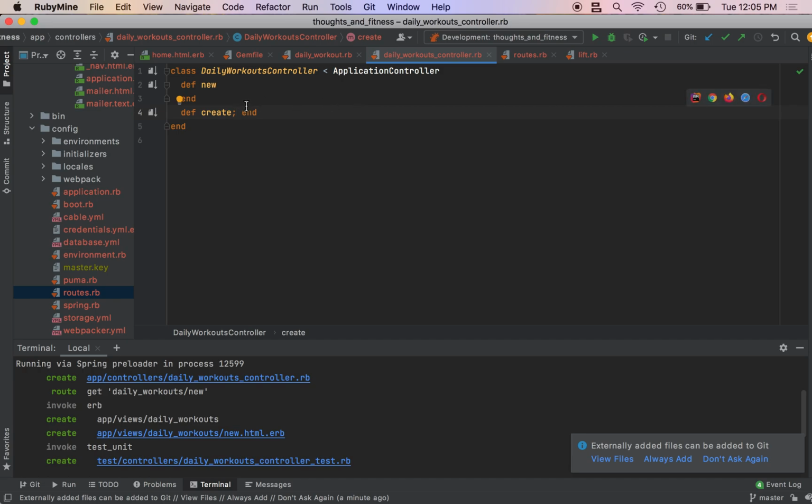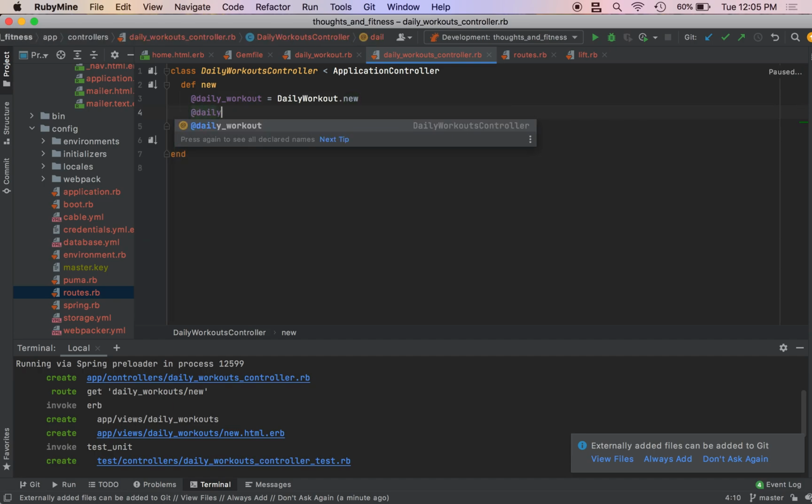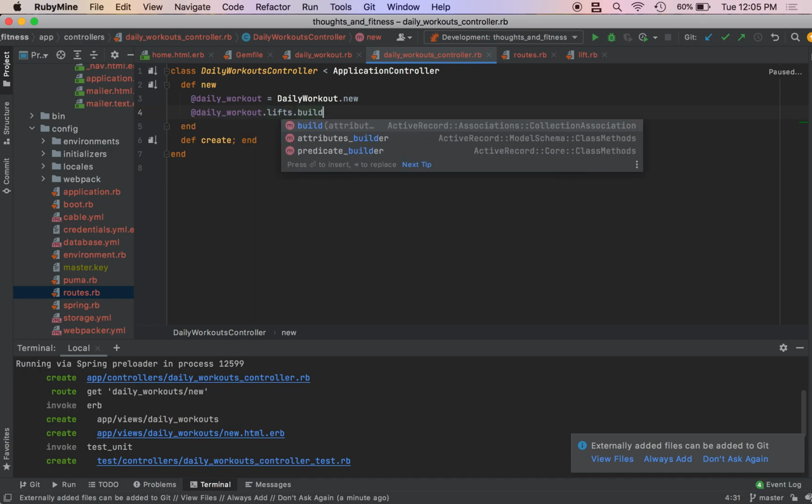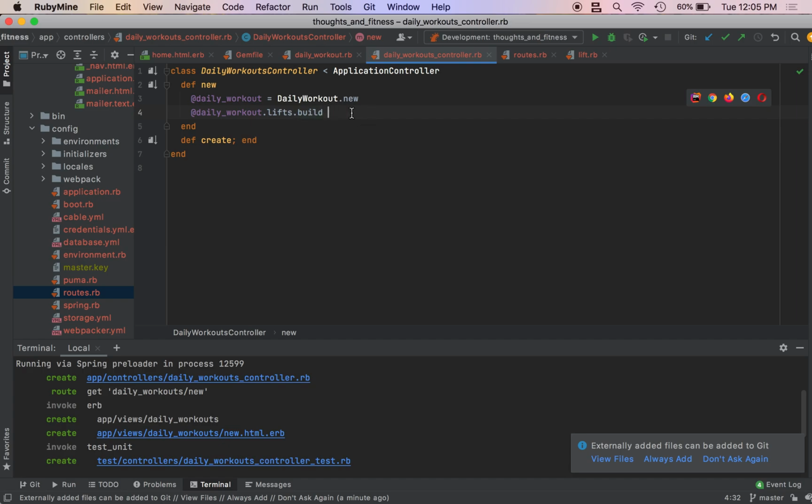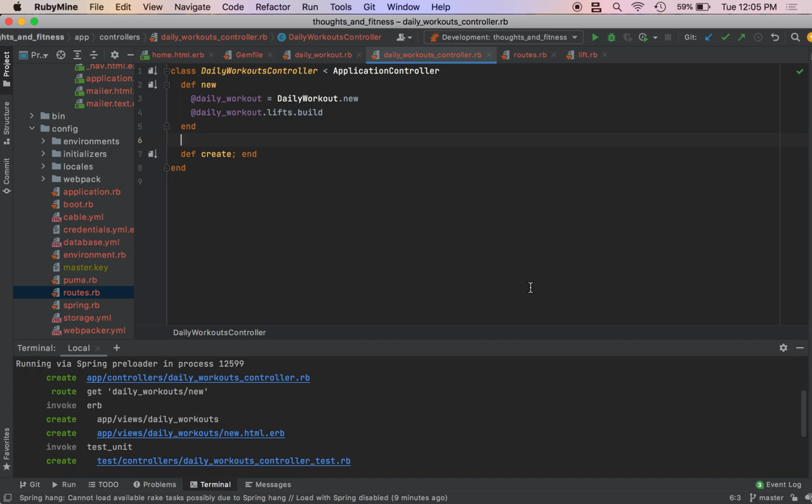Now we're going to create our new action first. So we're going to do @daily_workout = DailyWorkout.new. And then we're going to need to build some lifts. So @daily_workout.lifts.build. So the build helper, I would definitely read up on that, but that is for creating associated models, basically. I believe we used it in the last tutorial when we were building the blog, for the comments for the blog.